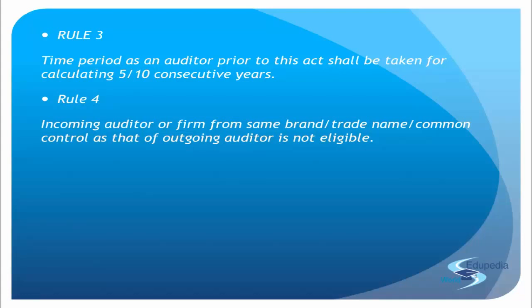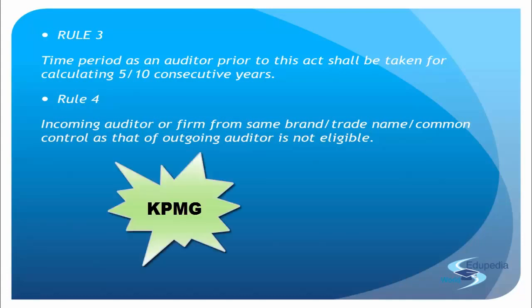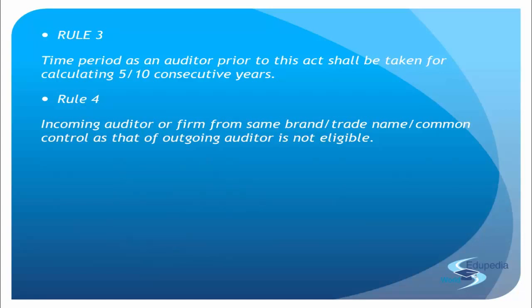If I take an example of KPMG, KPMG has BSR & Co, BSR & Company, BSR & Associates, BSR & Associates LLP, a lot of entities. But they all operate under the same BSR, KPMG, so they have common control. That doesn't mean that for rotation, let me remove BSR & Co and take in BSR and Company, because it's a different name.